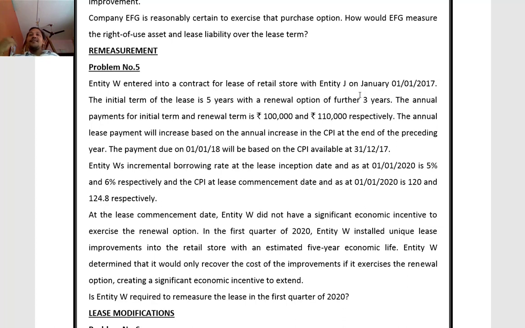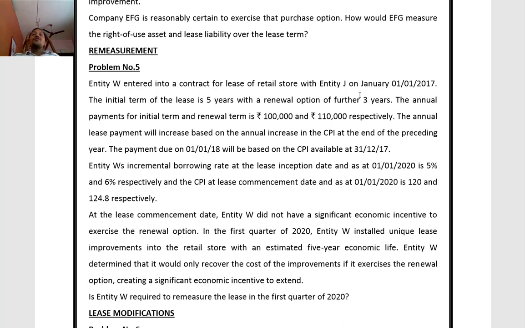Then, it is on 1/1/2017. So the initial term is for 5 years. Then in the first quarter of 2020, that is 3 years completed: 2017, 18, 19, 3 years completed. Then we have significant interest in extension of the renewal option.